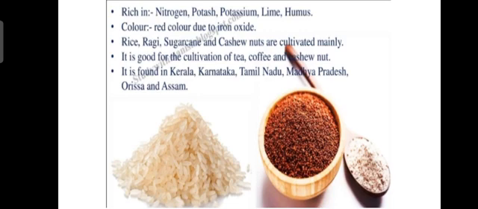Laterite soils are rich in nitrogen, potassium, lime, humus. They are red in color due to the presence of iron oxide. Rice, ragi, sugarcane and cashew nuts are cultivated mainly on this type of soil. It is good for the cultivation of tea, coffee and cashew nut also. It is mainly found in Kerala, Karnataka, Tamil Nadu, Maharashtra, Odisha and Assam.